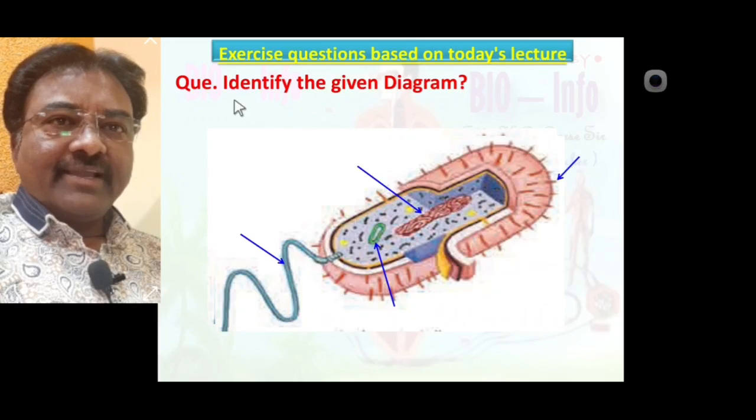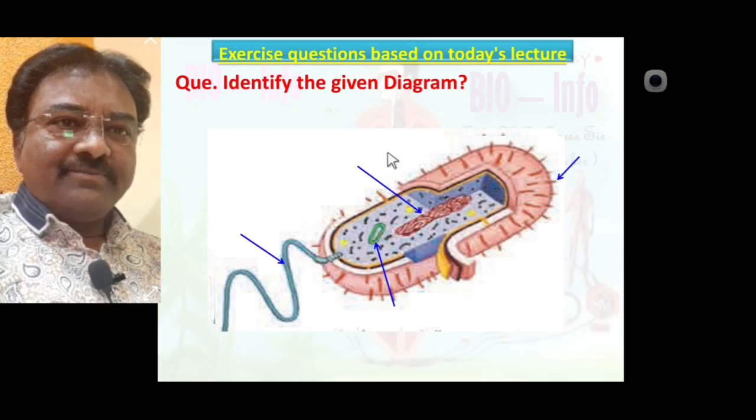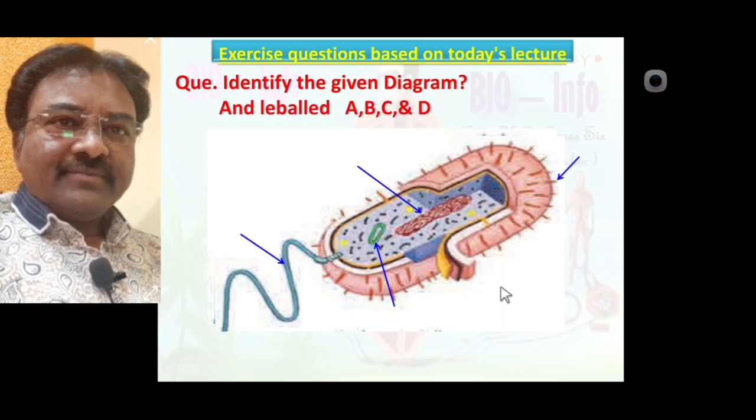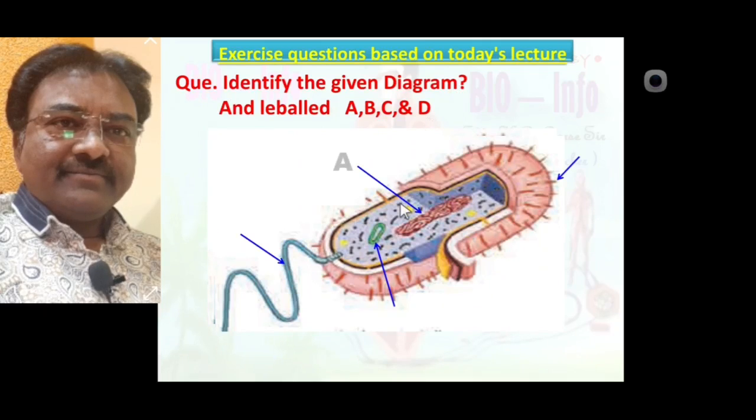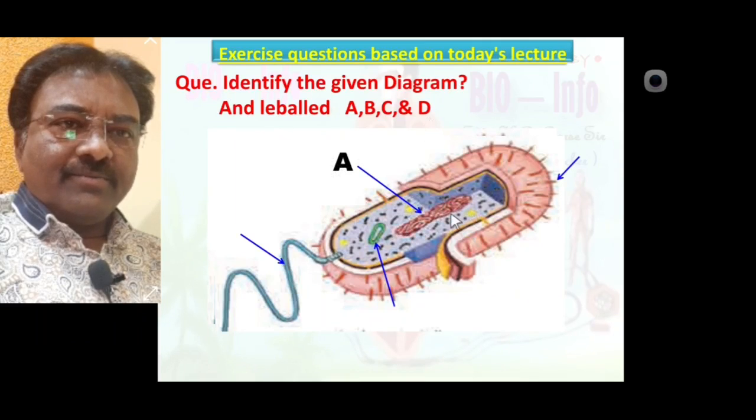Identify the given diagram. This is the prokaryotic cell or bacterial cell. Labeled A, B, C and D. Here A is the nucleoid or chromosome of the prokaryotic cell.